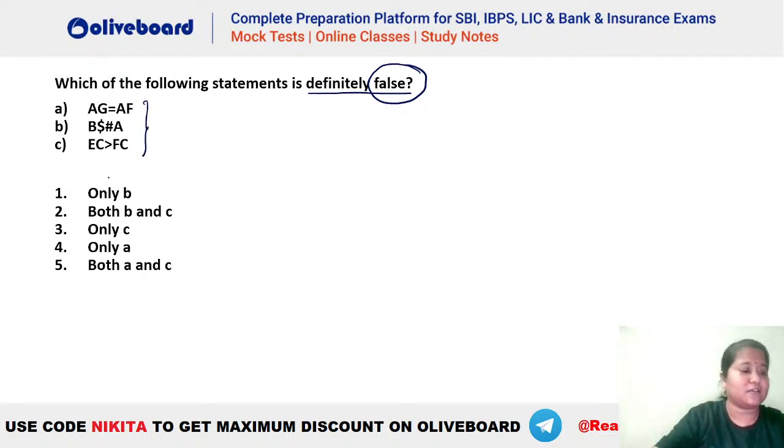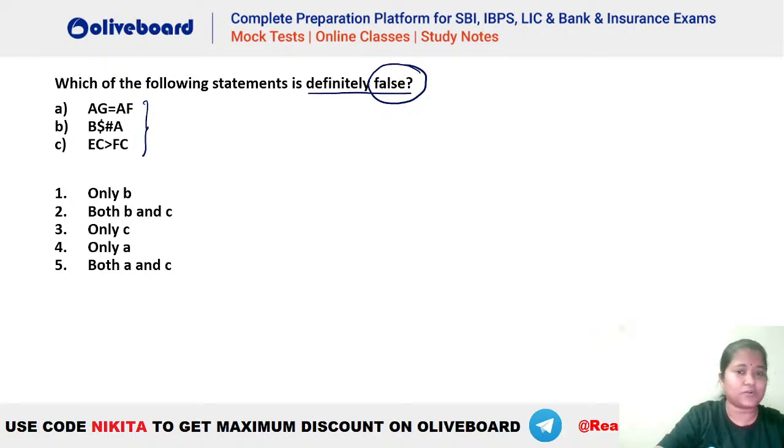Just check. Yes, Shravani, don't worry. Just check, right? Make a note of this. AG is equal to AF, B is less than A, and EC is greater than FC. Okay, just make a note, and let's go back to the question once again, because some of us are still trying.